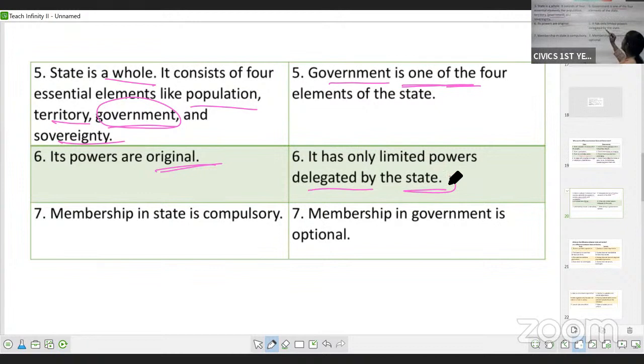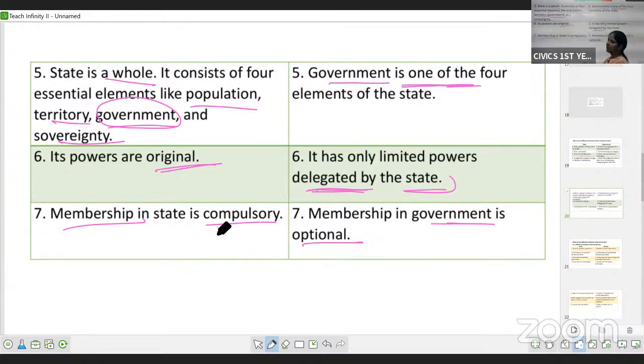The powers are given to the government. Membership in state is compulsory, and membership in government is optional. If you want to be part of government, it is your choice. But a citizen should be a member of a state. That is compulsory.